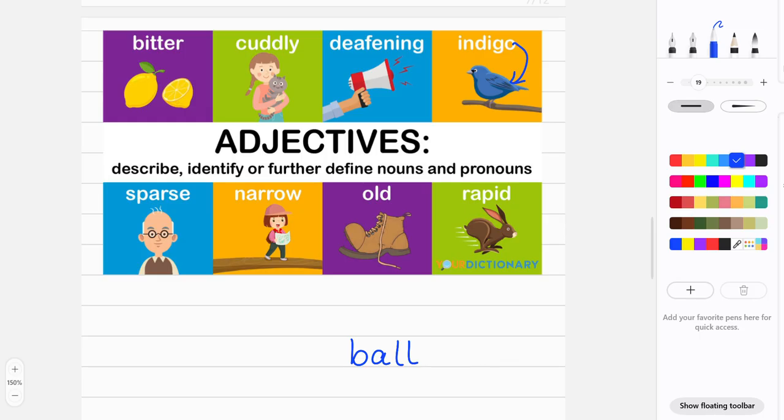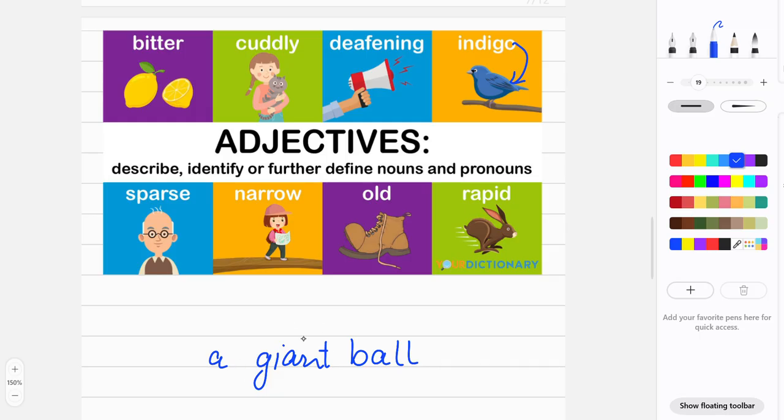Okay, so I am going to write an adjective for the word bowl. A red bowl. I described it with the color, so red is an adjective. I could say a giant bowl, a big bowl.